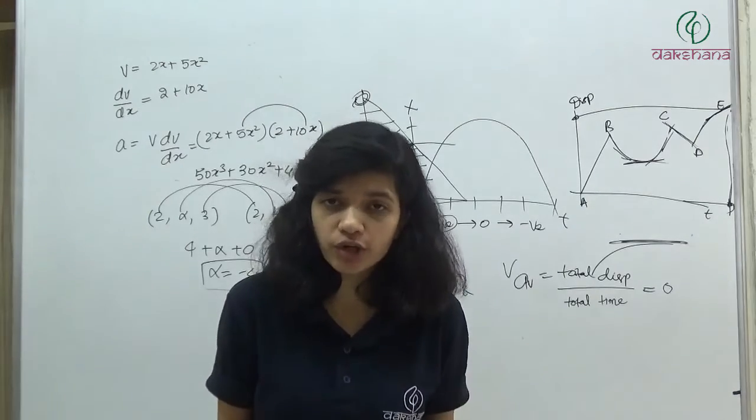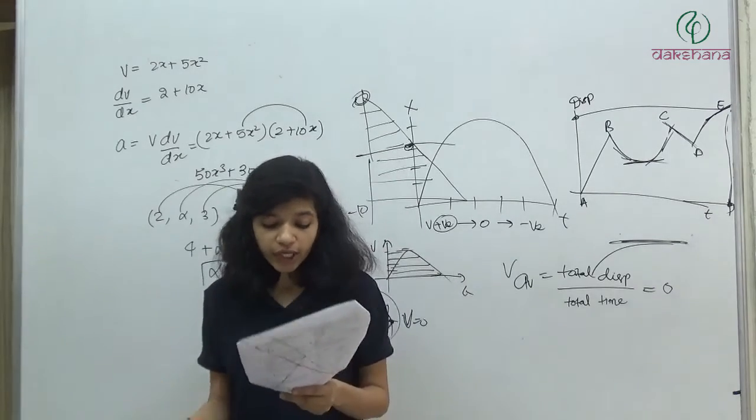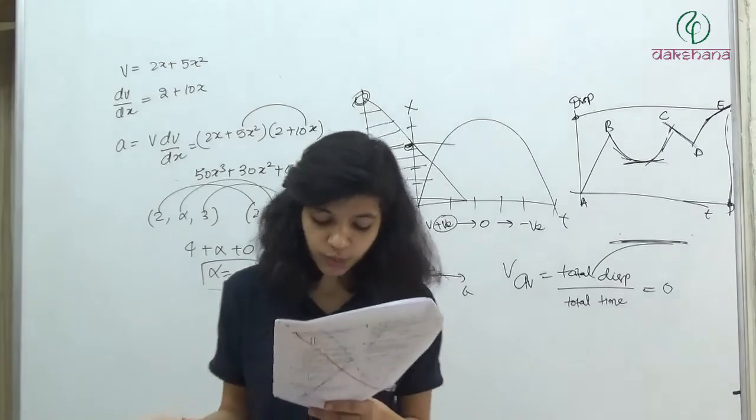You can move it with constant velocity. Uniform velocity means constant velocity. You can move with uniform velocity only if acceleration is 0. So the second option is correct.